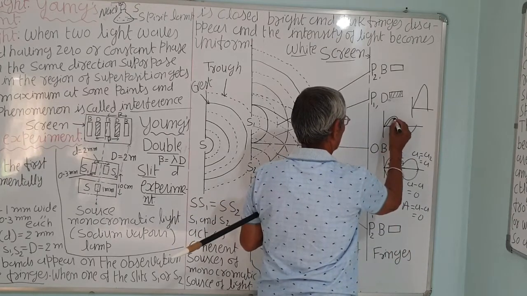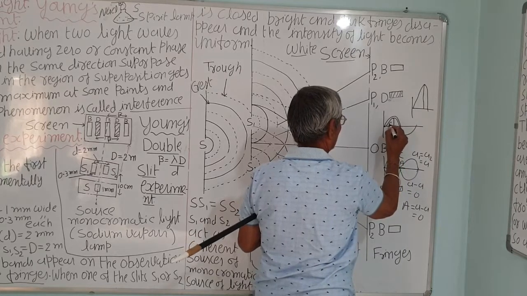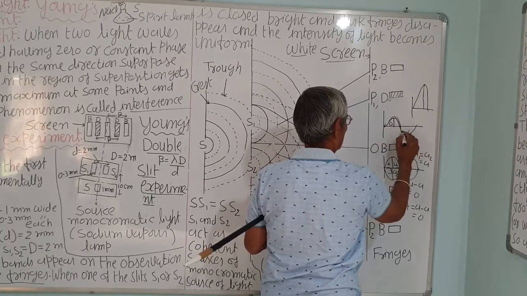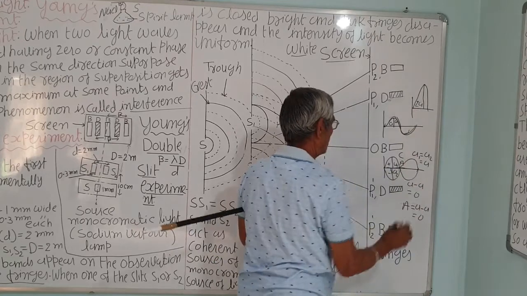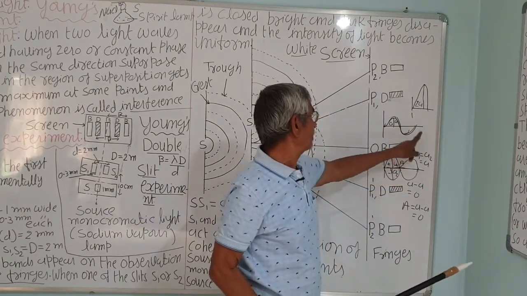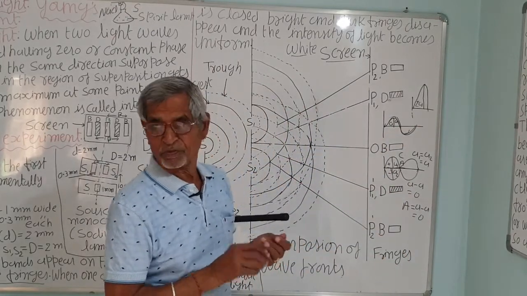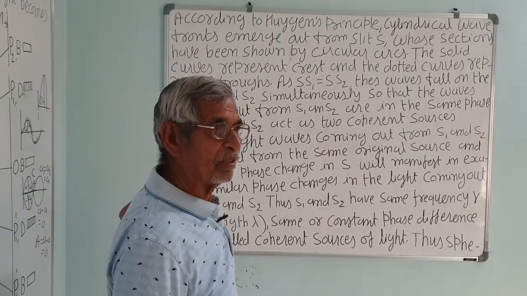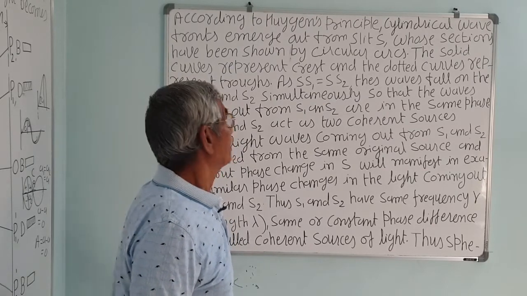Here it is this way: this one wave is A and this another wave is suppose the same, then it will superpose like this. So A plus A, that is 2A. So this is constructive interference, this is destructive. Intensity is 0 here, and here intensity is maximum. Correct? When there is maximum, a bright fringe is observed. We have discussed the Young's double slit experiment, with the wave front and with the slit also.